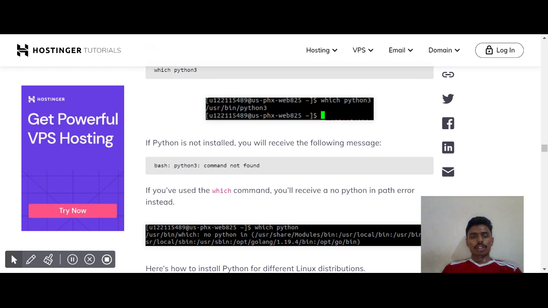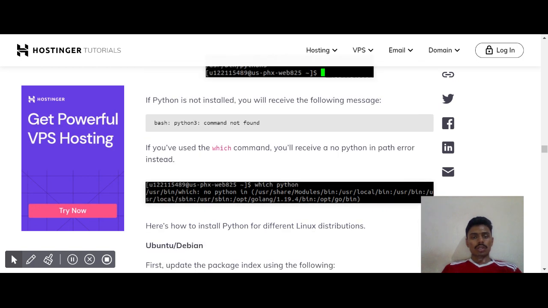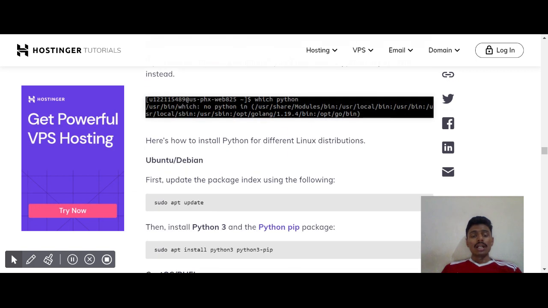If Python is not installed, you will receive the following message: bash: python3: command not found. If you have used the which command, you will receive a no python in path error instead. This is how it looks like. Here's how to install Python for different Linux distributions.